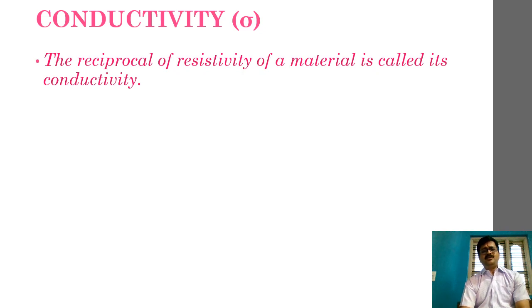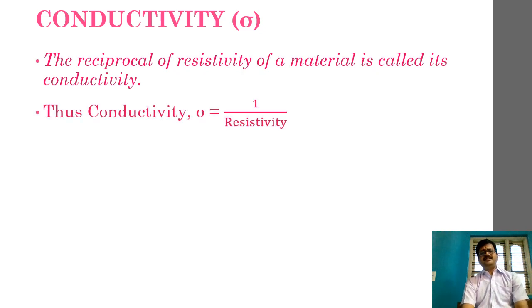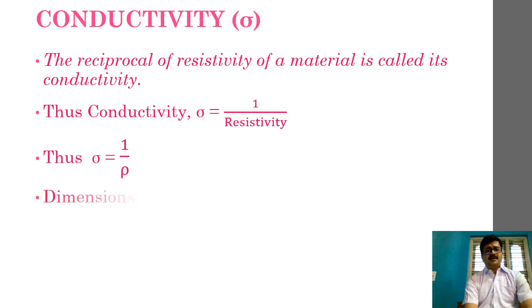The reciprocal of resistivity of a material. Conductivity is denoted by sigma. Sigma is equal to 1 divided by resistivity. Resistivity is denoted by rho, hence sigma is equal to 1 by rho. Again, I am giving you this assignment of deriving the dimensions of conductivity. Can you try it, please?